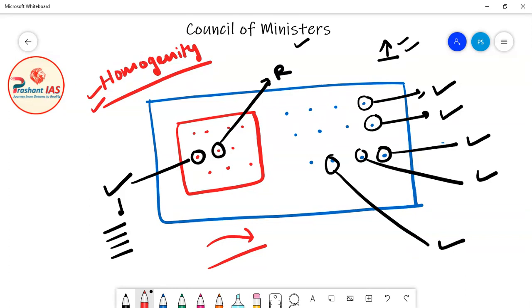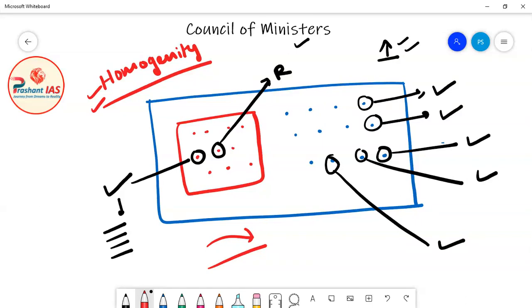So friends, if we have to conclude, then we can say that the purpose of collective responsibility is to ensure that every minister gives the best input in the decision making, and there is no confusion regarding the orientation of various ministers about an issue, which ensures there is a homogeneity within the council of ministers, and there is no dissent among the ministers once the decision is taken, which ensures the whole council of ministers goes in the same direction, giving clarity to people about the orientation of government. So these are the reasons for the collective responsibility of council of ministers towards Lok Sabha.